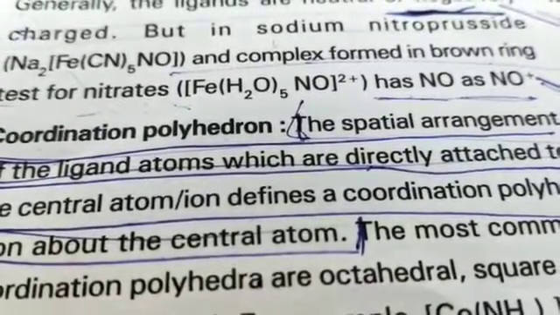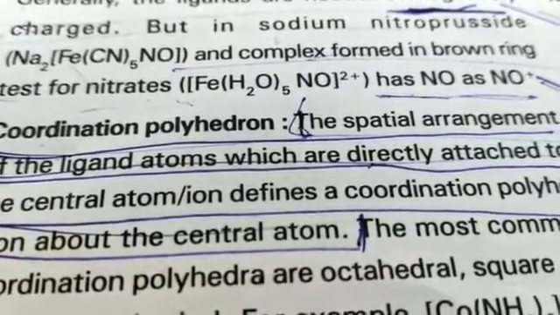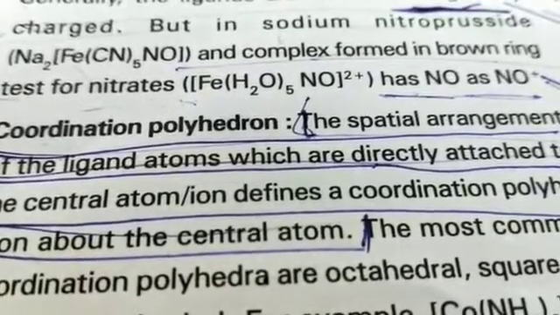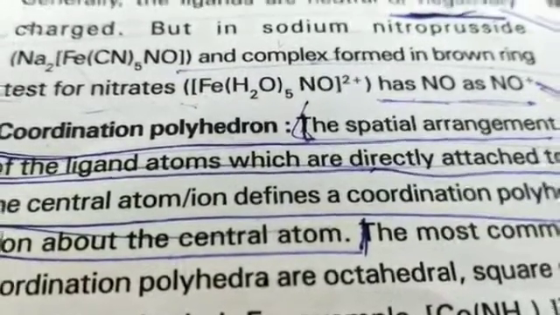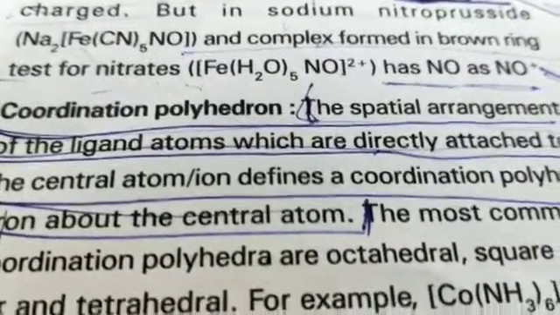Coordination polyhedra. The spatial arrangement of the ligand atoms, which are directly attached to the central atom, defines a coordination polyhedron about the central atom.